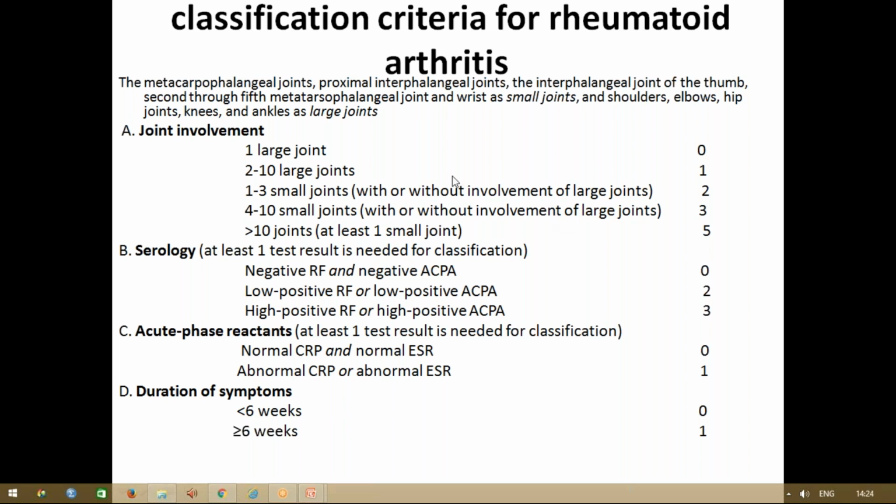Joint involvement, serological test, acute phase reactants, and duration of the symptoms. Based on this you can grade and you can come to know how the progress of the disease is occurring in the patient. Okay, so next.